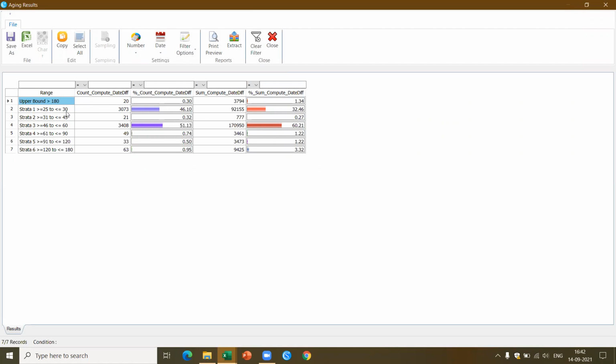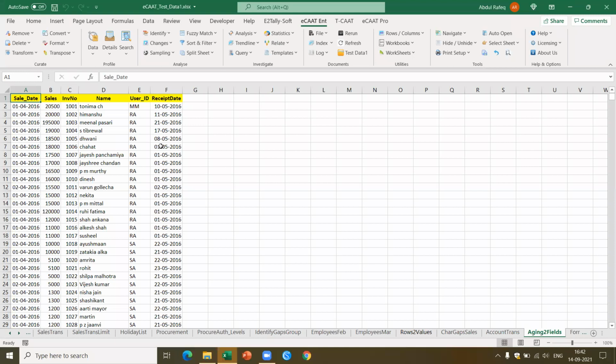Now, between 25 to 30 days, you see 46% of the parties are paying. Okay, between 31 to 45, there are about 0.32%. Between 46 to 60, we have got a maximum number, 51% are paying within the particular date. So you find that the company's policy is 30 days, but most of the parties are paying within 46 to 60 days. And you also got some defaulters who are going beyond this particular period. Now, this is how you can dynamically do the stratification based on the data available. So if you got the data available, you can do various types of analysis.